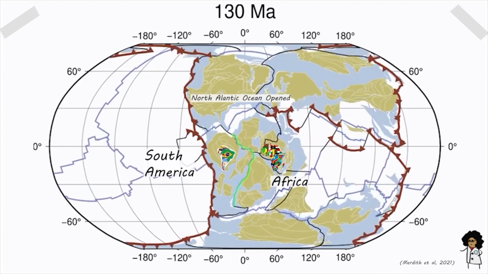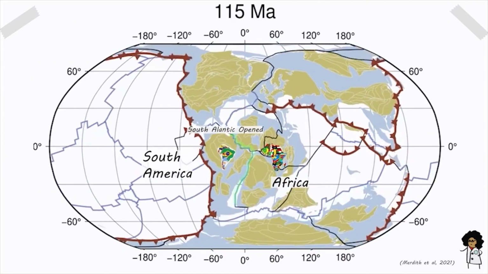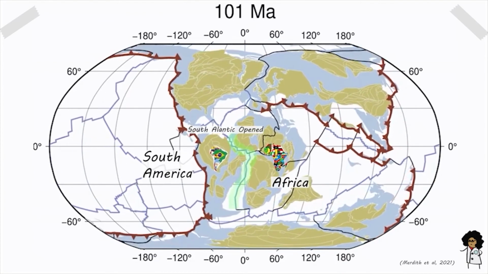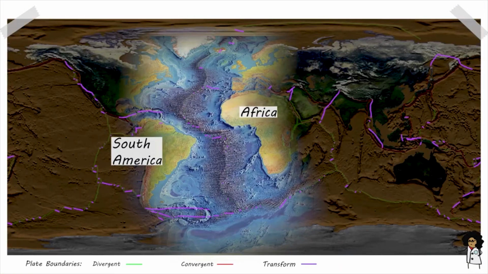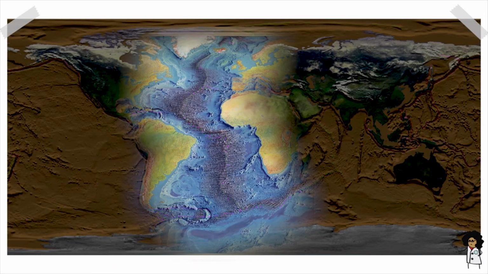The offset of the divergent plate boundaries, farther west in the north, farther east in the south, was accompanied by these oceanic transform faults. The difference in the position of the spreading ridges in the Atlantic Ocean is also what causes the shoreline in the southern part of West Africa to trend east-west, parallel to the oceanic transform faults of the region.